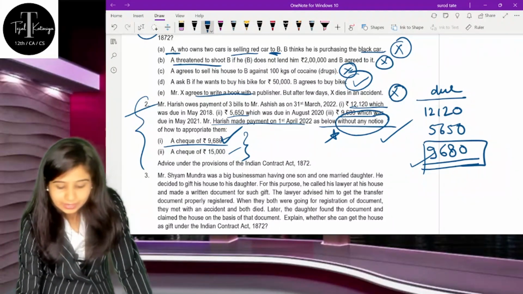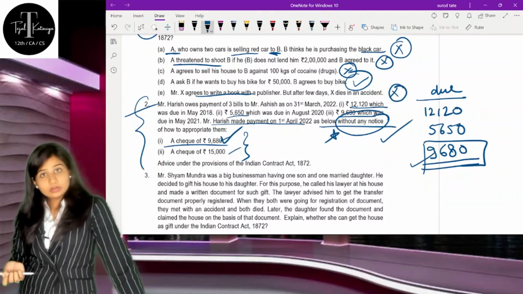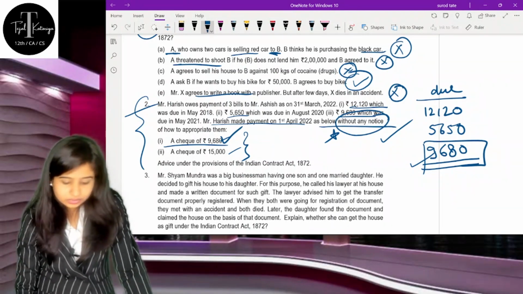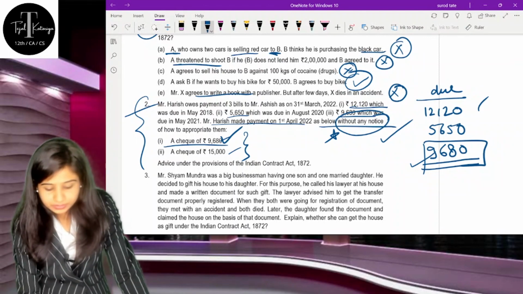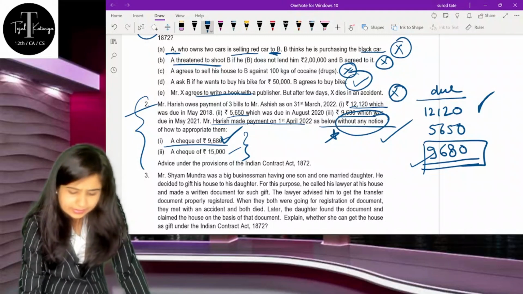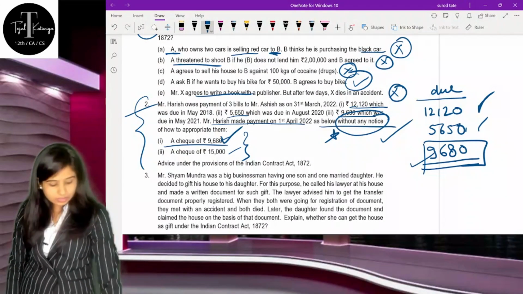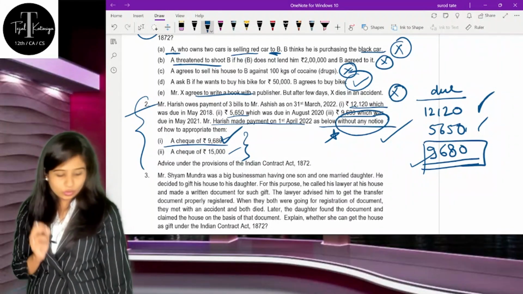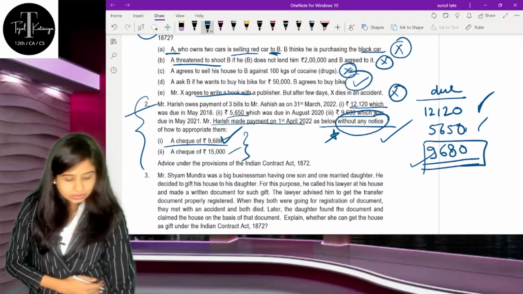First you will apply according to the FIFO method, or according to the debts due, or according to the discretion of the person who is going to receive this money. So 15,000 you will first settle against 12,120, and the remaining amount you will settle against the 5650. So please mention that even though there is no express notice, there is still a notice impliedly given by Mr. Harish. So this is the second question.